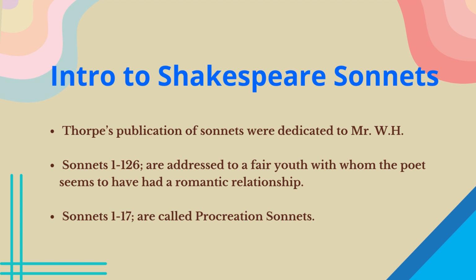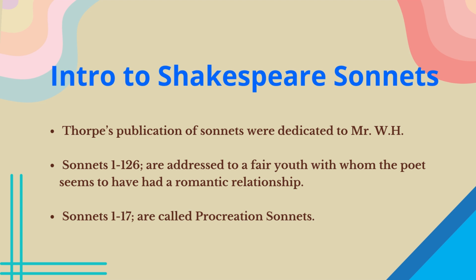Sonnets are from 1 to 154, but if we take divisions, 1 to 126 are addressed to a fair youth with whom the poet seems to have had a romantic relationship. Then 1 to 17 are called procreation sonnets, where Shakespeare urges the fair youth to get married and have children through whom he can preserve his beauty and youth.